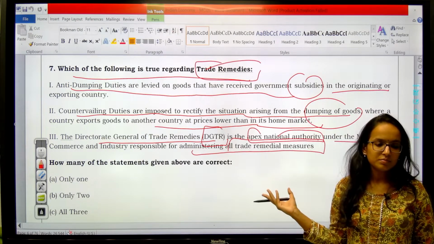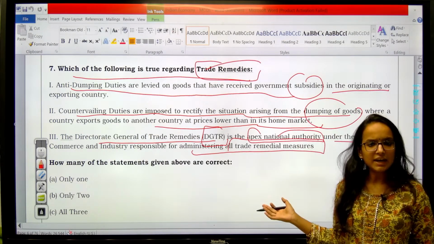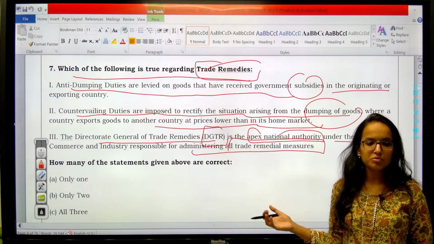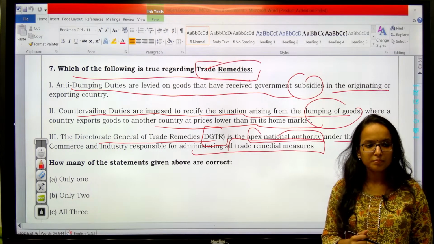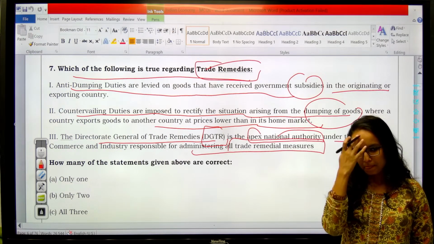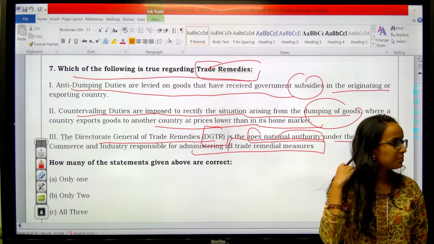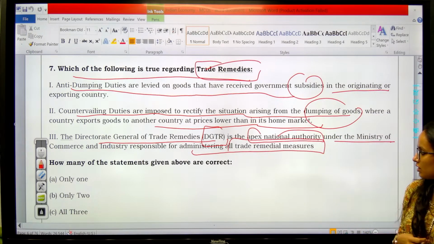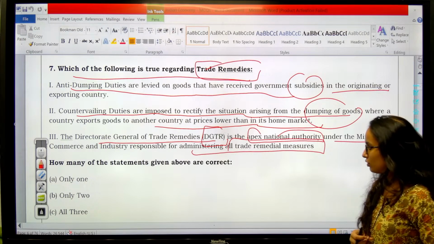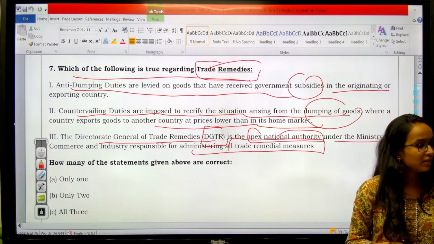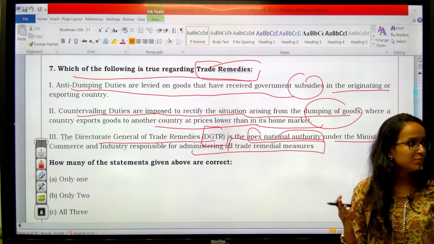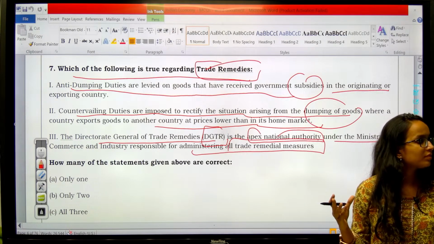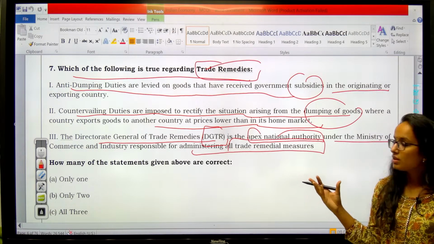Tell me the answer. Very recently I told you what dumping and anti-dumping duty are, right? Any answers, please? You are saying 2 and 3, B. Okay, you are saying 2 and 3 are correct. Let's see. Any more answers? No? Okay.